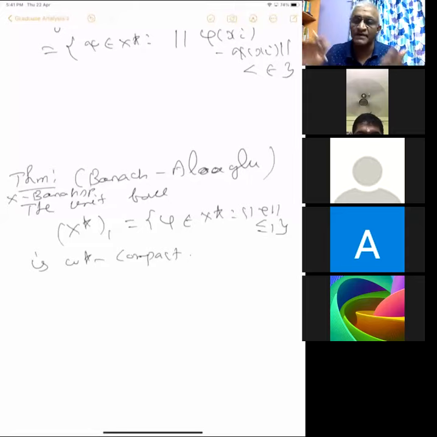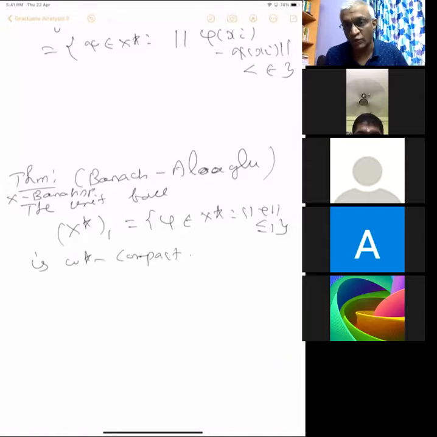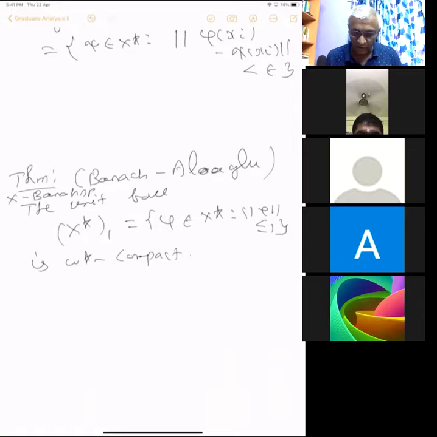If you take the complements of the open sets of a cover, the intersection will be empty, so some finite collection of closed sets has empty intersection. So you can define compactness through either open covers or the finite intersection property, but you cannot define it through convergence of sequences. You have to use nets.